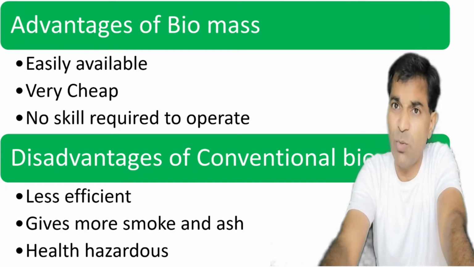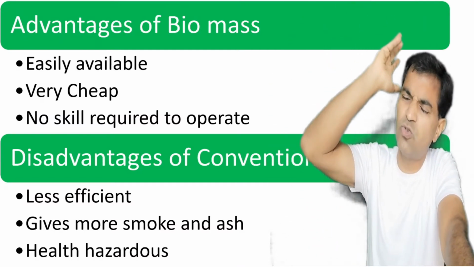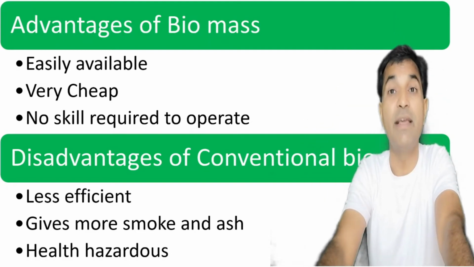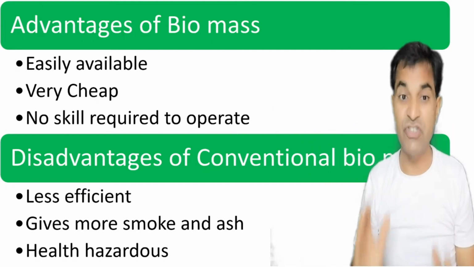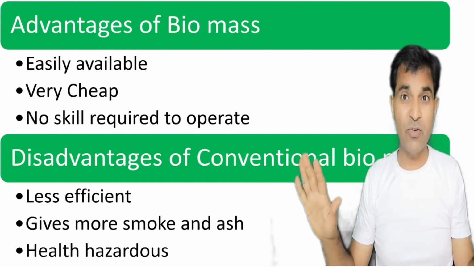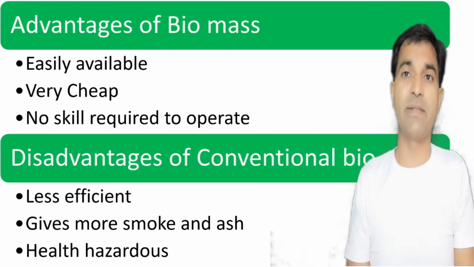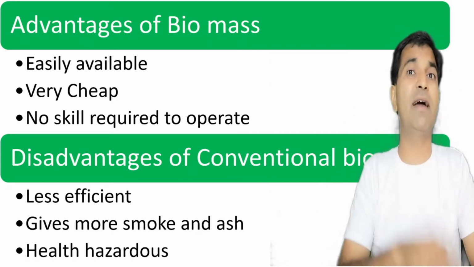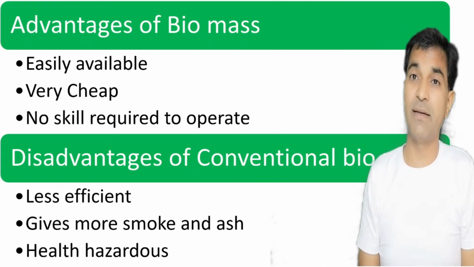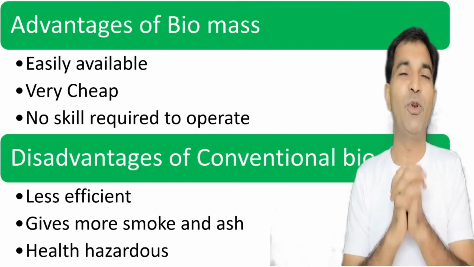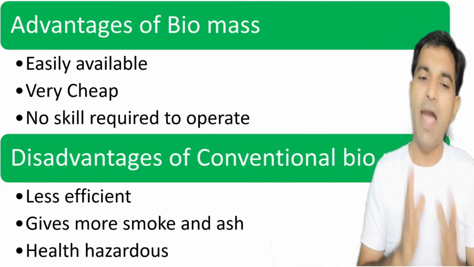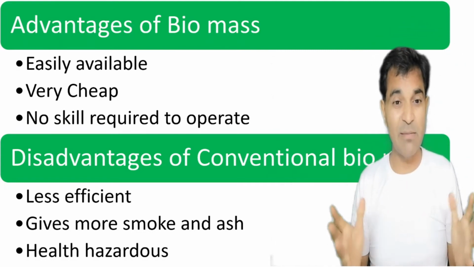Now what are the advantages of the biomass which our ancestors used to use since centuries? They are easily available, they are very cheap, no skill required to operate. कोई क्लास नहीं चलता भैया चलो आज उपला बनाने का क्लास हम ज्वाइन करते हैं, कैसे उपले से हम खाना बनाते हैं, कैसे काउडंग केक से हम खाना बनाते हैं. There aren't any classes, meaning no special skill is required. And what are the disadvantages of conventional biomass?